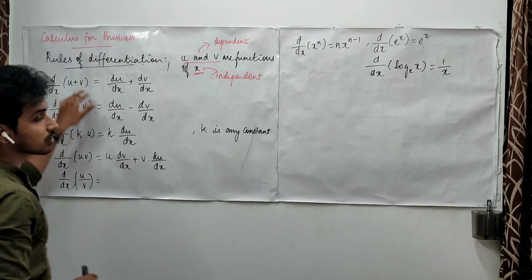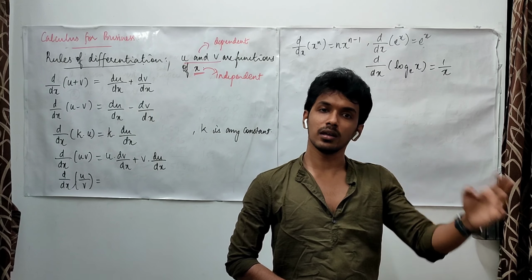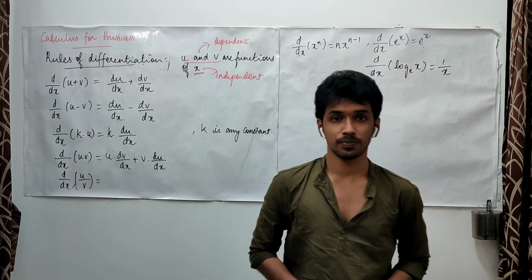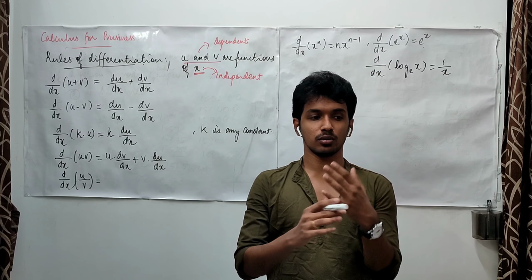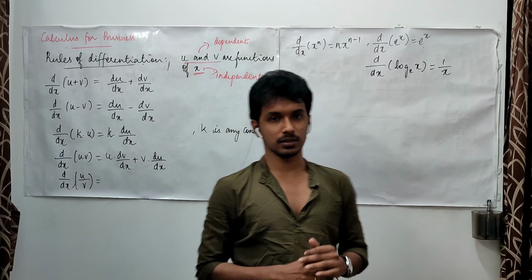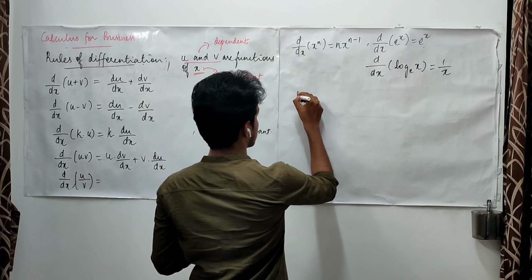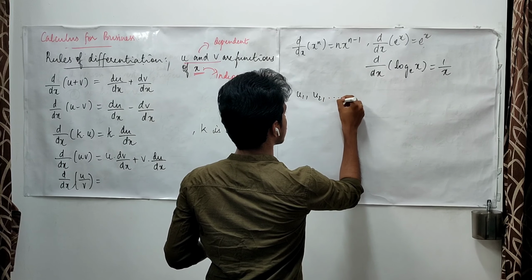Here I am talking about the sum of two functions. Can I extend this idea to the sum of any number of functions? Yes, of course I can. Suppose I am going to invest in 5 different businesses, which means here I am going to have 5 different functions. Let me call them u1, u2, etc. till u5.